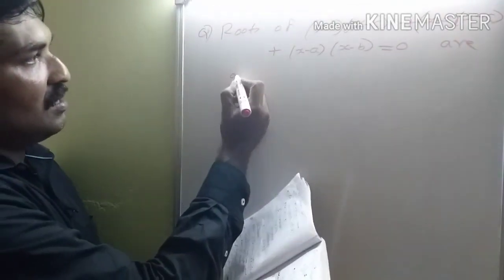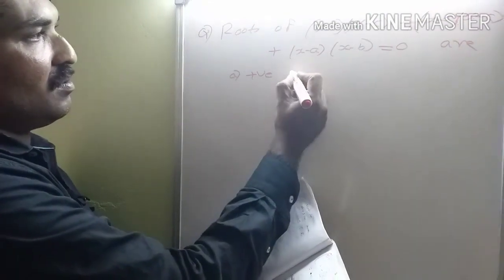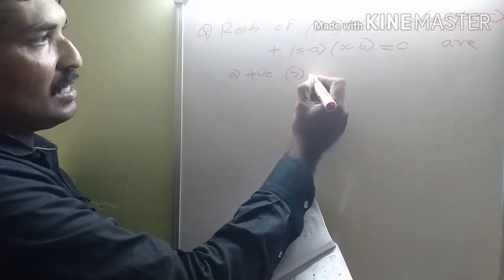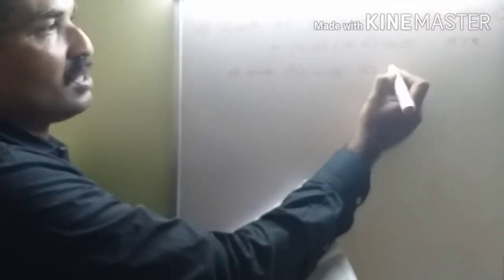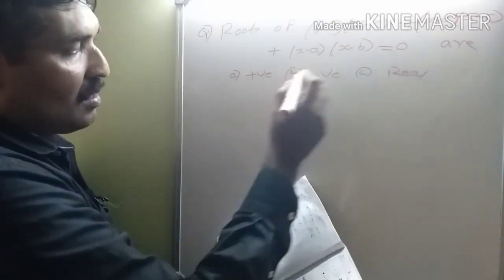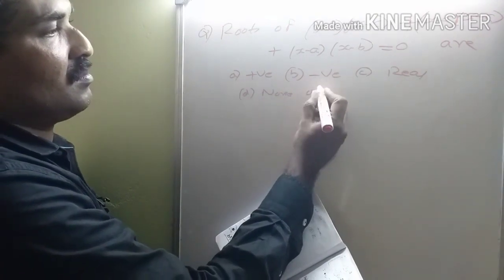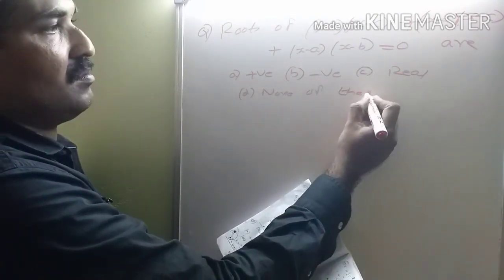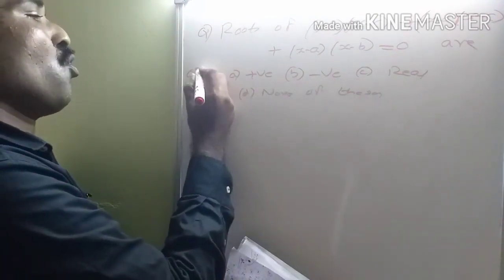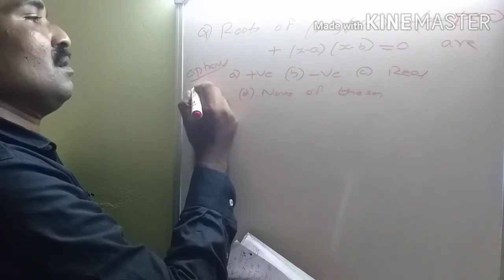Options given: first is positive, second is negative, third is real, and fourth is none of these.